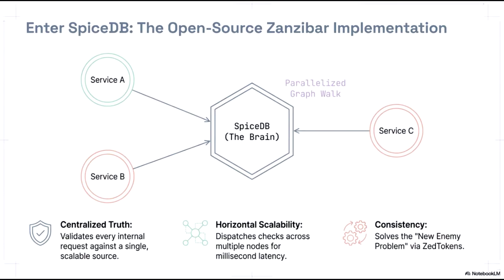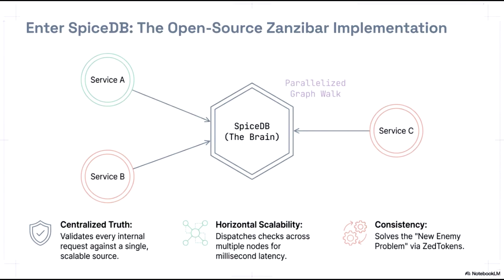SpiceDB serves as an open-source implementation of the Zanzibar paper, acting as the central intelligence for authorization across an entire infrastructure. As illustrated, disparate services such as Service A, Service B, and Service C all communicate with SpiceDB, frequently referred to as the brain, to perform permission checks. The core of this system relies on a parallelized graph walk, which allows complex relationship-based access control to be resolved with high efficiency. Three foundational pillars define the SpiceDB architecture.